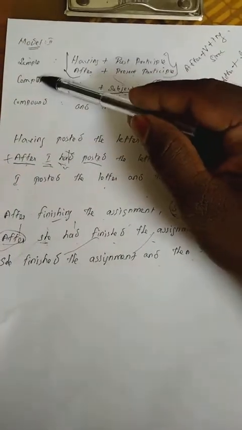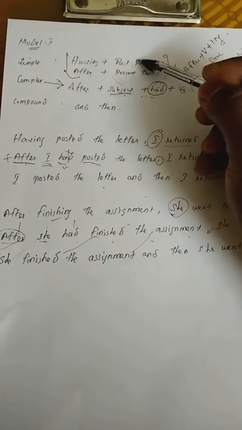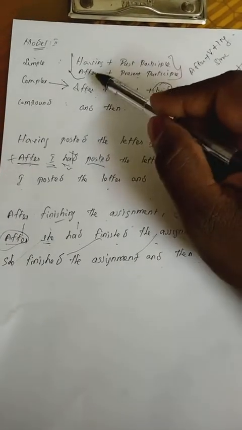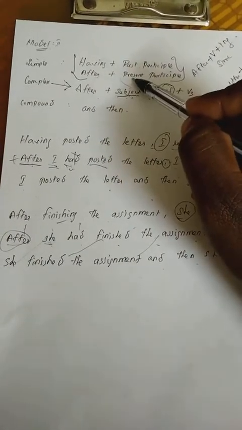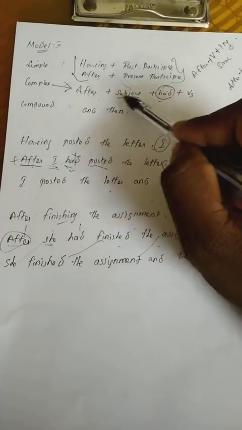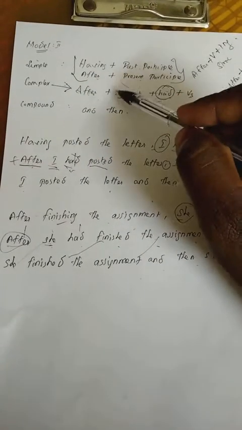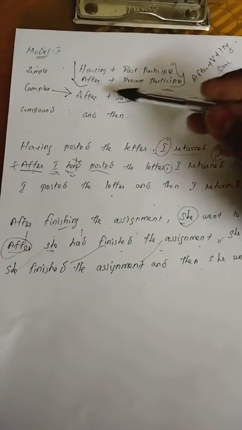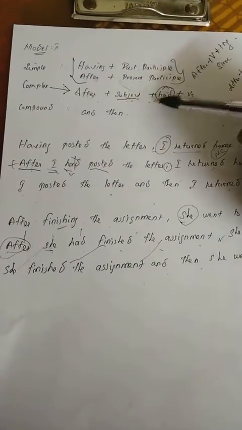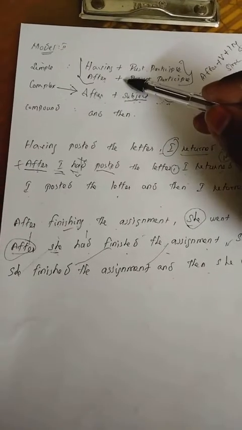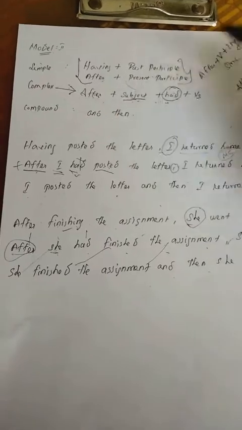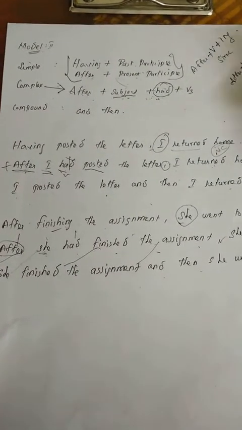And for this model, for the simple sentence, having plus past participle, otherwise after plus present participle. And for complex, after plus subject plus had. So you can differentiate these two by the subject and had. If you come across after plus subject plus had, that is complex. In the same way, after plus verb plus ing means it is simple. And for the compound it is "and then."